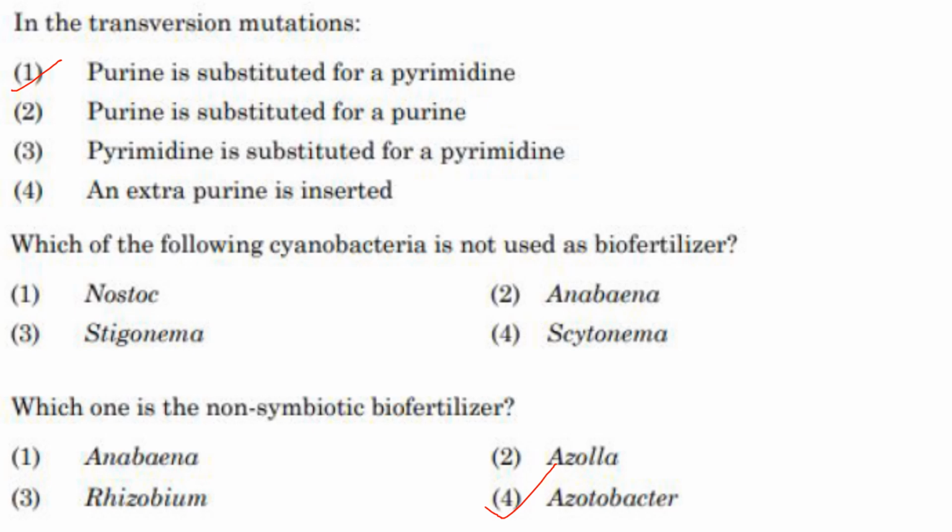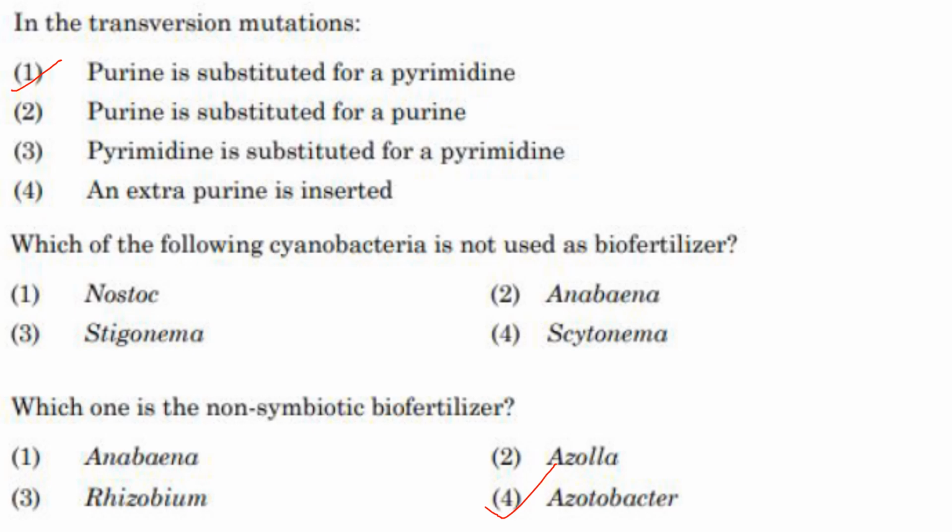Then next one. Which of the following cyanobacteria is not used as a biofertilizer? This question was a drop question, but I have answered it. The question should have been, which of the following cyanobacteria is used as a biofertilizer? All are used as biofertilizer. That is Nostoc, Anabaena, Stigonema, Scytonema. All are used as biofertilizer. And one more option should have been there, all of the above, if the question was, which of the following cyanobacteria are used as biofertilizer?